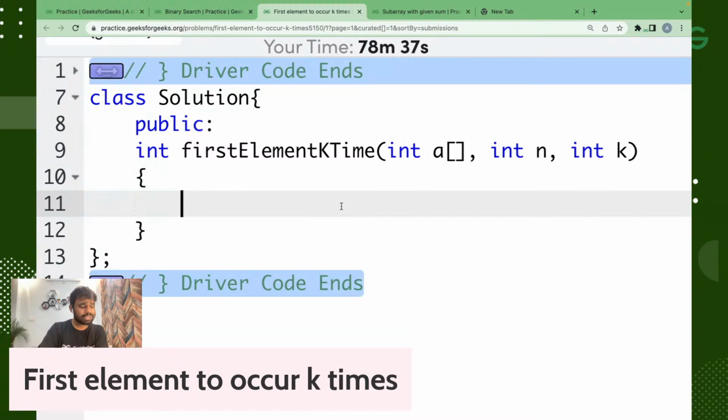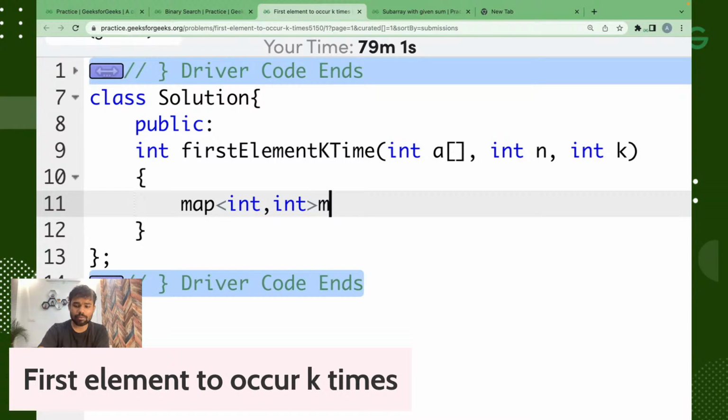Yes, we have to check for every entry. After doing the entry, we can check whether we have reached that k or not. First of all, we can create a map. The map will be of integer comma integer only. That means our key data type is integer and our value data type is also integer. That is what this map means.